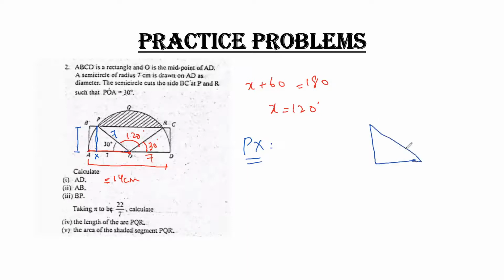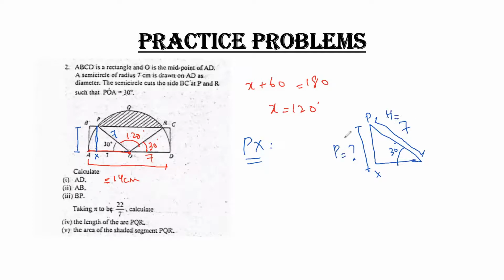It is a right angle triangle with angle 30, and you have to calculate Px. Your hypotenuse is provided, which is 7. So this is your perpendicular and this is your hypotenuse.